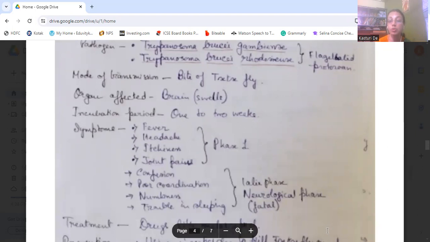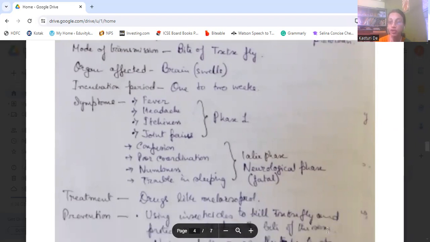Symptoms are phase 1 and phase 2. So phase 1 is the preliminary early stage, and the later phase is also known as the neurological phase, or it is a fatal phase, which can lead to death. So in phase 1, there is fever, headache, itchiness, and joint pain. But in the later phase, that is the neurological phase, there is confusion, poor coordination, numbness, and trouble in sleeping.